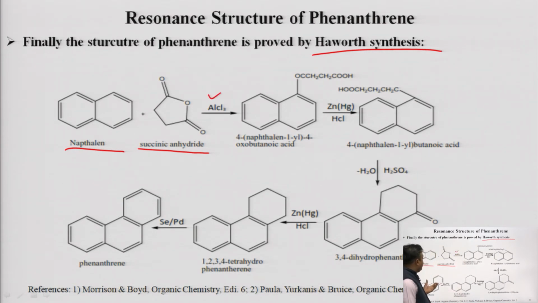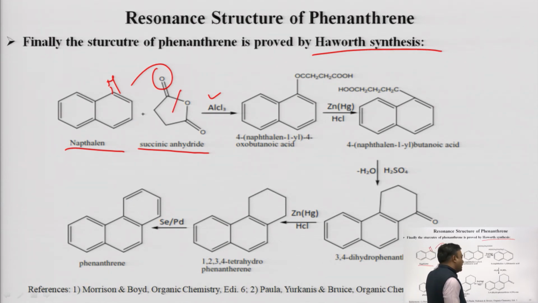You know that with succinic anhydride, acylation occurs, and we get 4-(naphthalen-1-yl)-4-oxobutanoic acid. What is happening actually is that one of the H's reacts with one of the oxygens, this bond breaks, and we get this carboxylic acid derivative as a product.